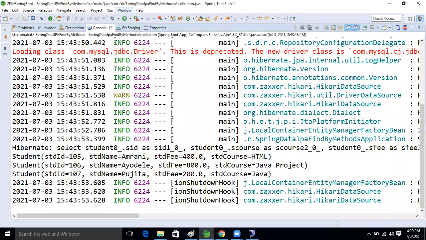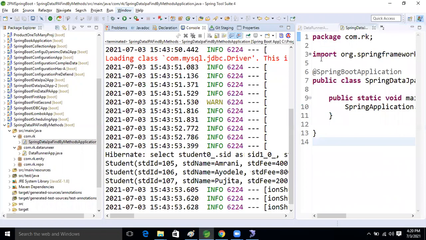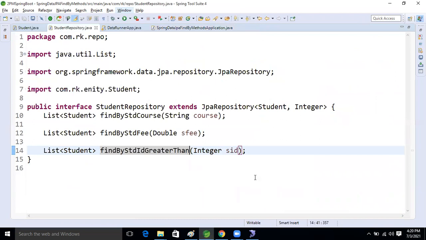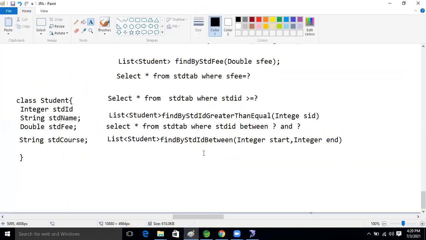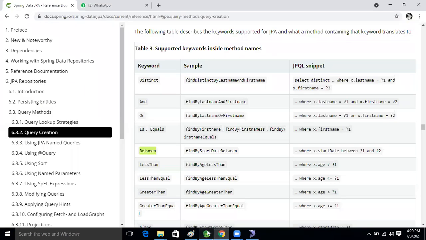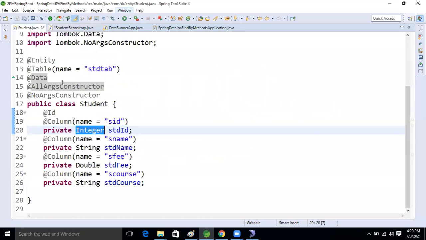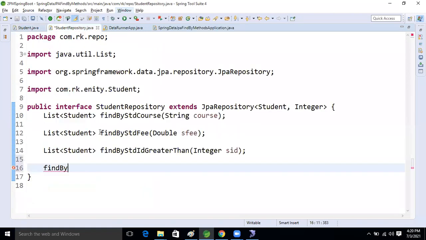Let's prepare that method now. What is the method? Find by, what is that? Between, right? Okay, so ID. Find by, based on that, what will we take now? We will select the Student ID, STD ID. Okay, good. So here it will become a student ID.